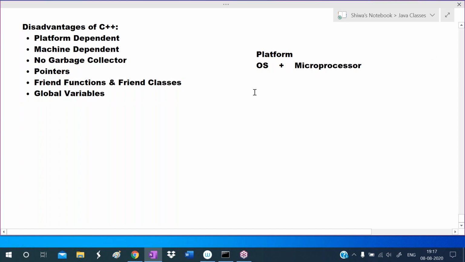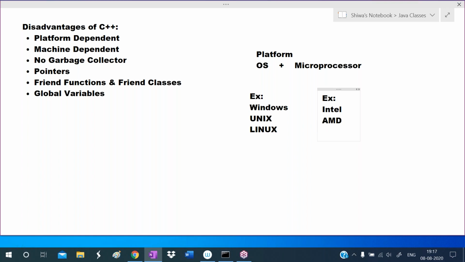What are the examples of operating systems? Windows is an operating system, Unix is an operating system, Linux, Mac, MS DOS, Ubuntu. All these are operating systems. What are the examples of microprocessors? Intel microprocessor, AMD microprocessor, Celeron microprocessor. These are examples of microprocessors.